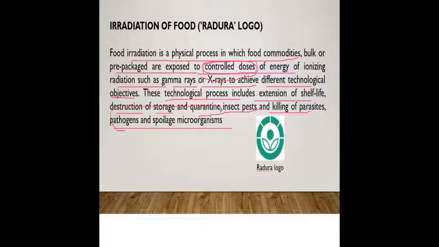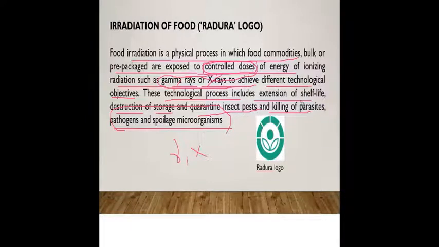This is a scientific approach where food irradiation is done by releasing controlled doses of ionizing energy like gamma rays and X-rays. You would have heard of these if you have studied physics in PUC: gamma rays, X-rays and alpha rays also. But here alpha rays are not used, only gamma rays and X-rays, and that too in controlled doses. It is not like you release a huge amount of energy on the food and it will protect the food. Not like that. Controlled doses of energy are released on it to protect the food.